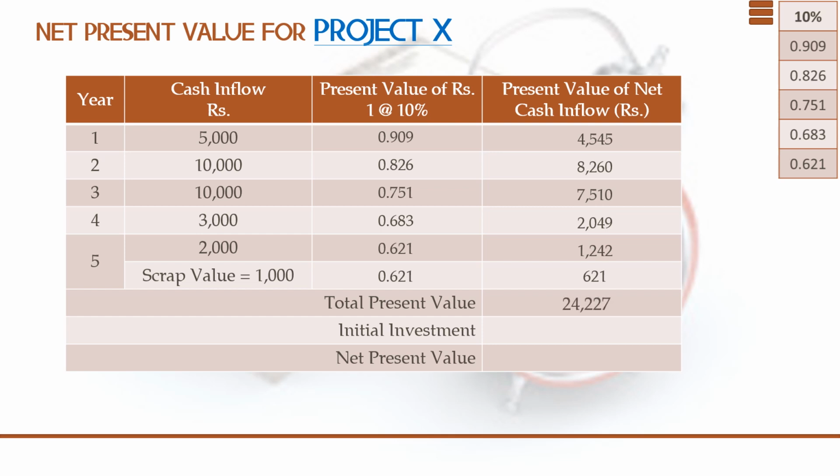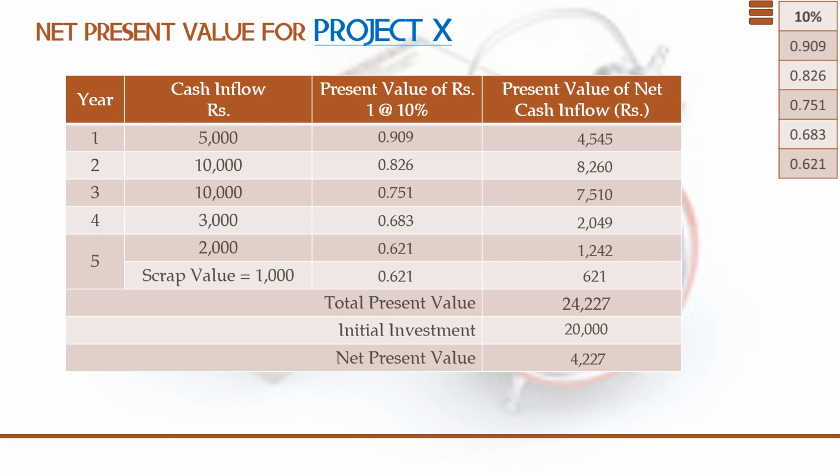We are going to total it, and if you total, you're getting 24,227. Now what is the next step? The initial investment as given in the problem is 20,000. So we have to find the difference. The difference is 4,227.